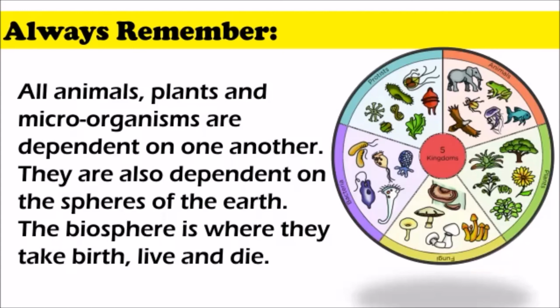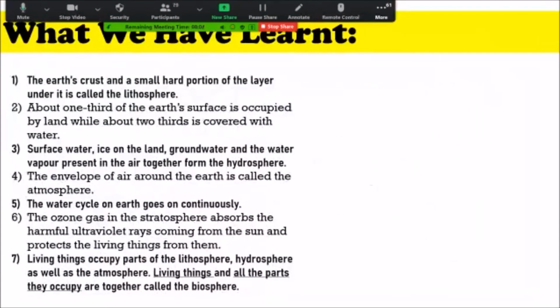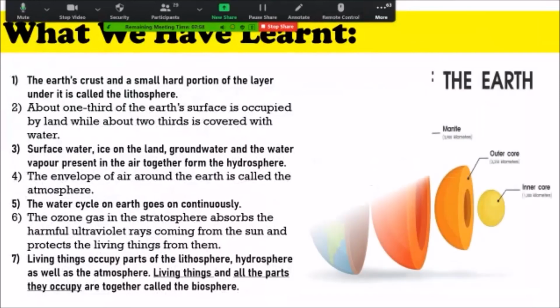Now, the biosphere is where they take birth, they live, and they die. That biosphere is actually an imaginary circle. It's not a circle, you can't see it. It's an imaginary circle of life where they are born, they live, and then they die. Clear? Now, let's try to understand quickly what we have learned in the entire lesson.